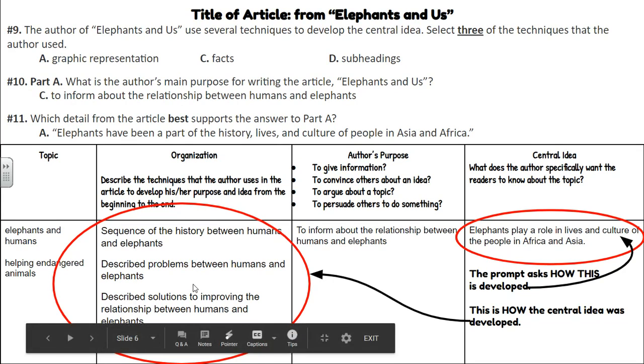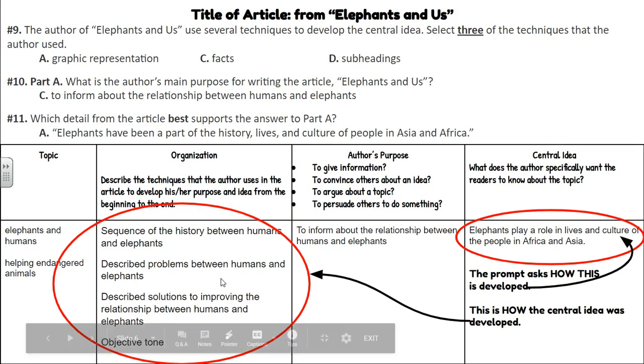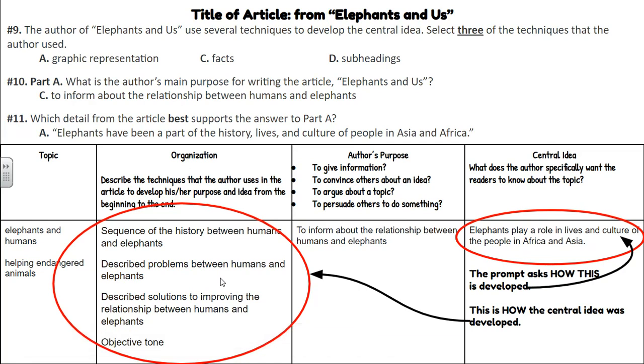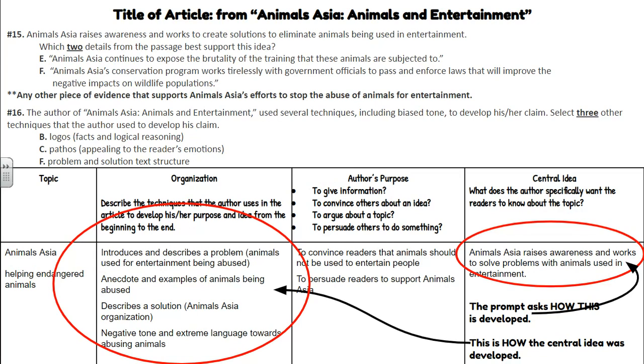They also were able to convey this idea looking at the graphic representation. So the pictures and the subheadings, they were able to do that as well to convey the idea that elephants are important to the lives and culture of people in Africa and Asia. All right, moving on to the last one, Animals Asia, and Animals and Entertainment.